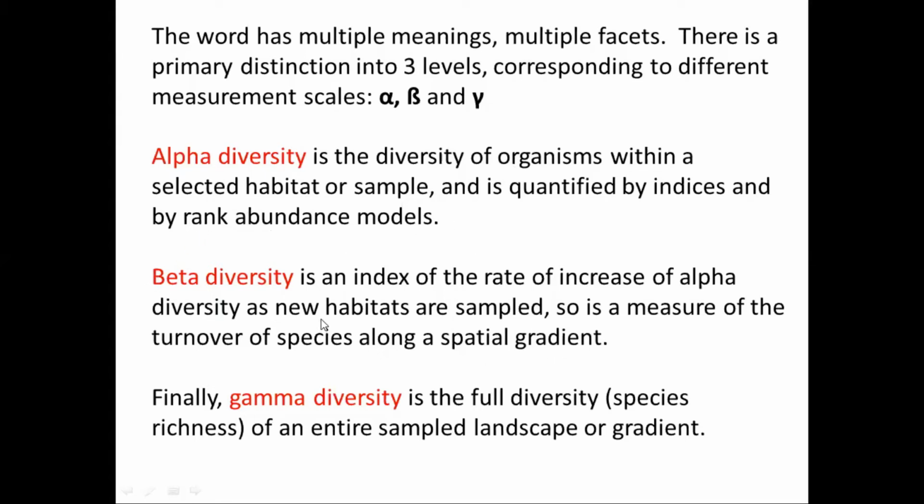Beta, we can consider as the new habitats, like a bigger scale than the alpha. Finally, we have the gamma, that is the full biodiversity. It's a landscape or gradients, right? So beta, we can then get the spatial gradients, right? So that is the way we can explain these alpha, beta and gamma.